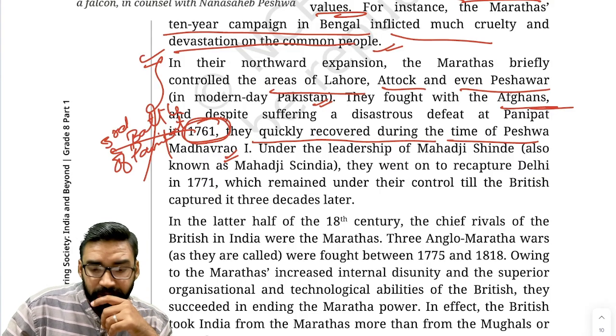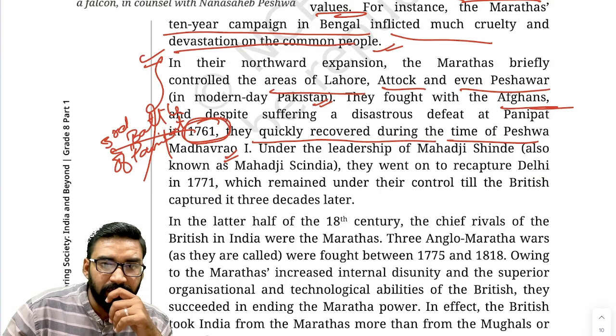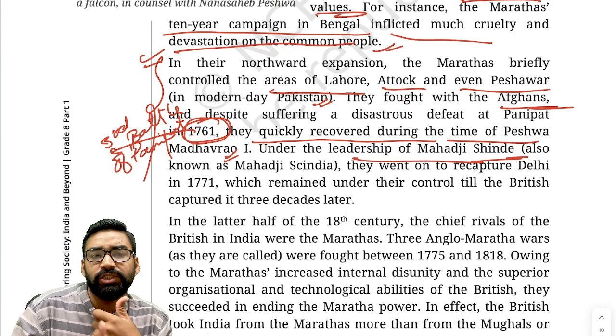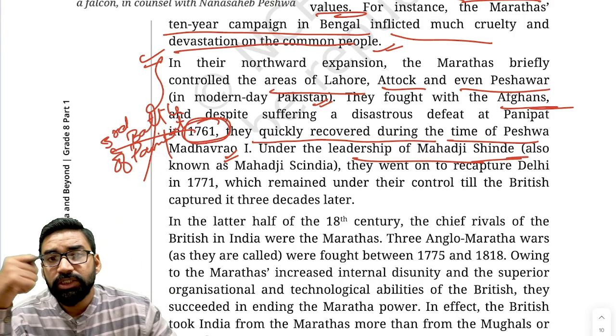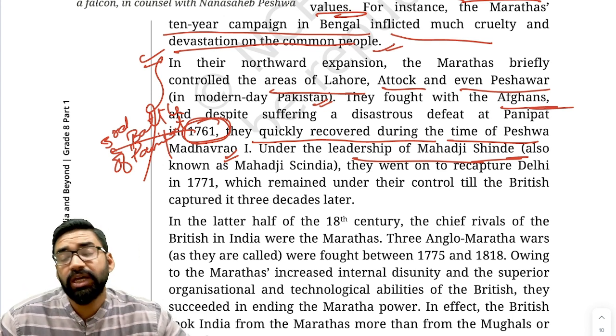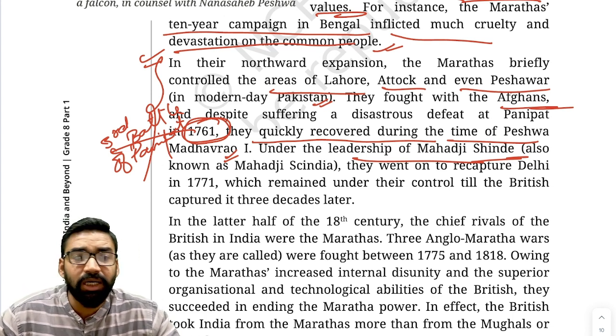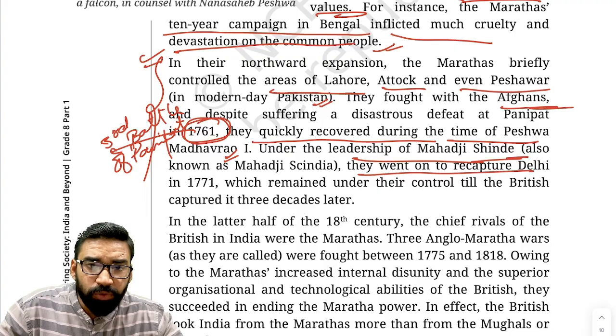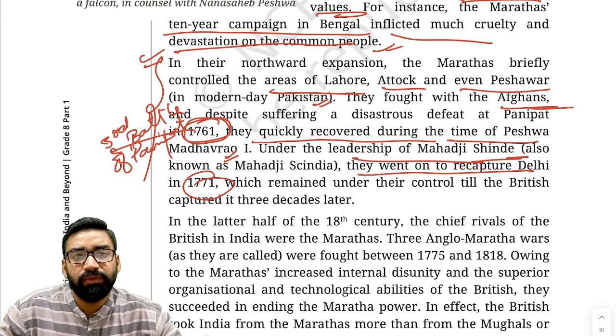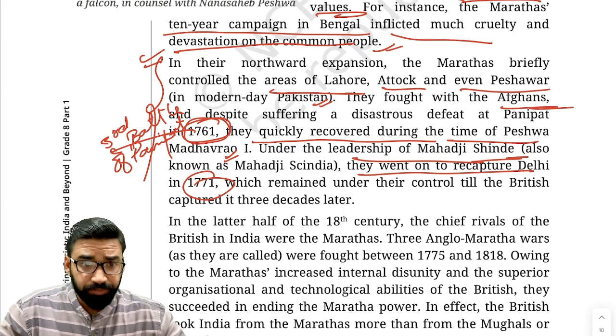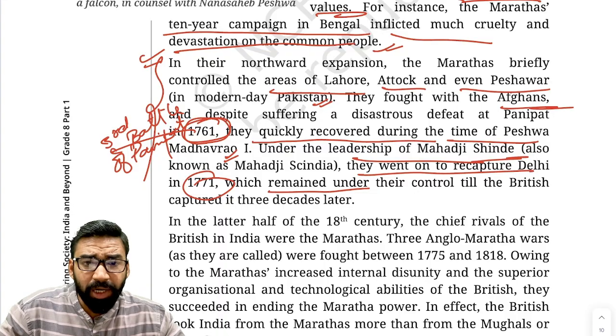Clear? Under the leadership of Maharji Shinde, also called Maharji Scindia, one of the Maratha Sardars, the Scindias were one of the Maratha Sardars. So they went on to recapture Delhi in 1771. Now, Delhi remained under their control till the British captured it.